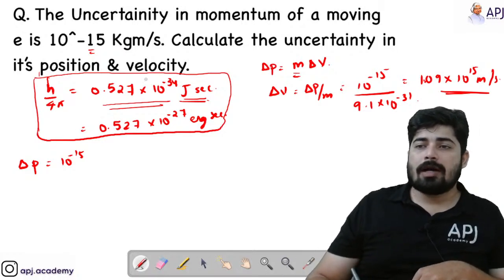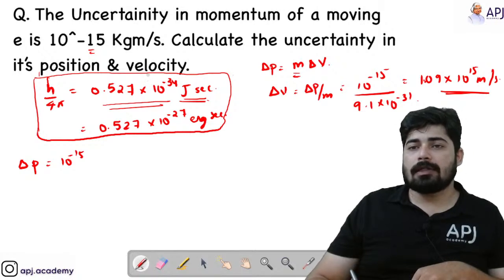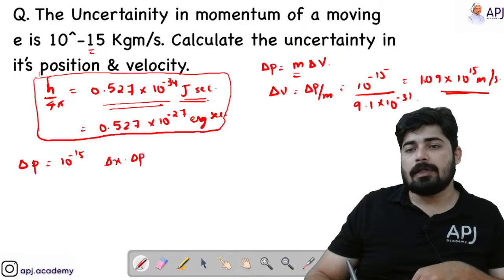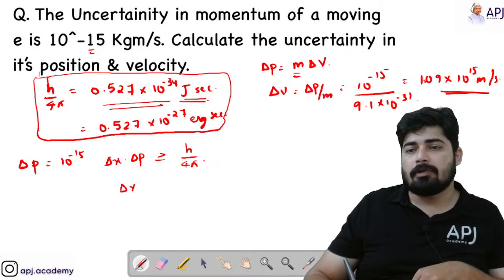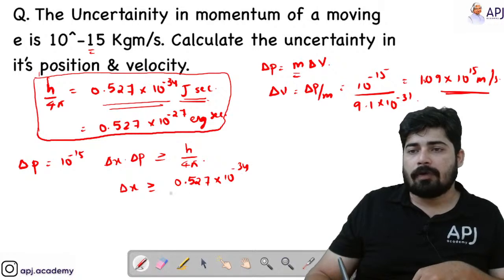Now you also have to find out the uncertainty in position. So delta x dot delta P is greater than or equal to h by 4 pi. So delta x is greater than or equal to h by 4 pi, we know that the value is 0.527 into 10 raised to minus 34 divided by delta P given as 10 raised to minus 15.